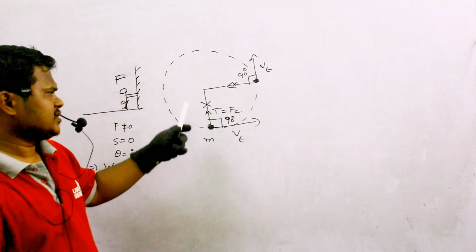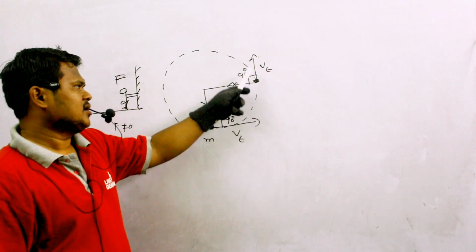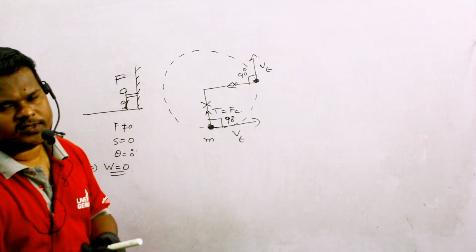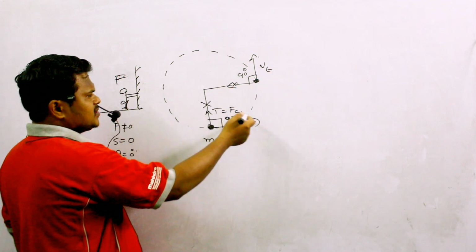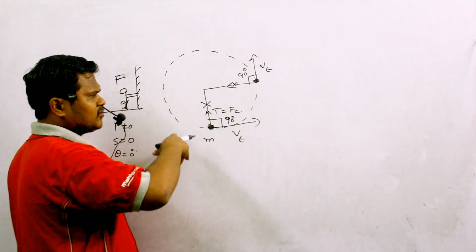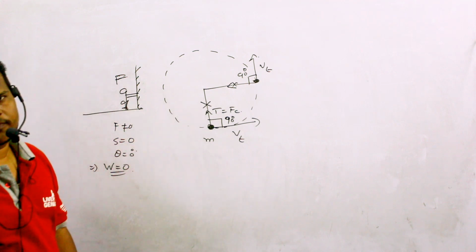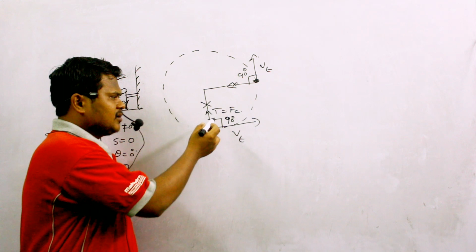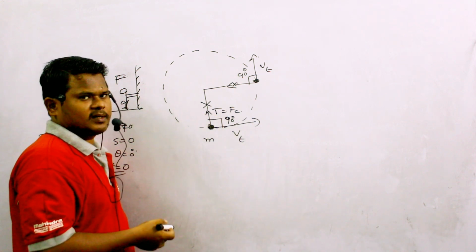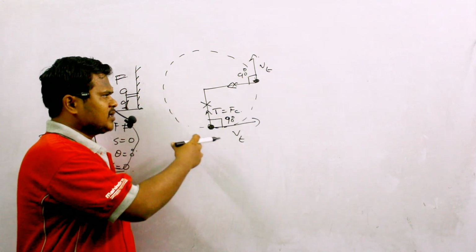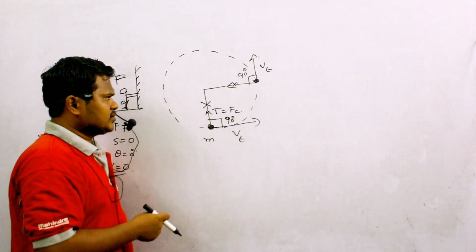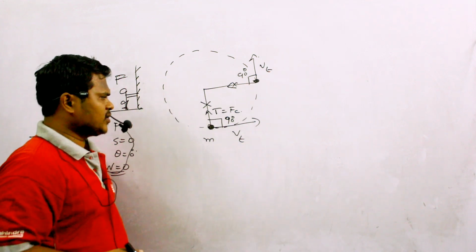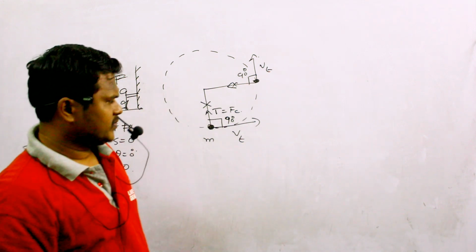Work done by this tensional force on this body is always equal to 0. Then what is the effect of this tension here? This tension can only change the direction of this body. Speed of the body cannot be changed with the help of this tension. Clear? So therefore I can say that here also work done is 0.